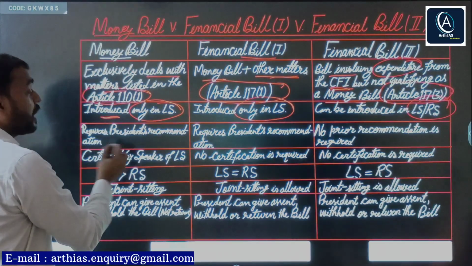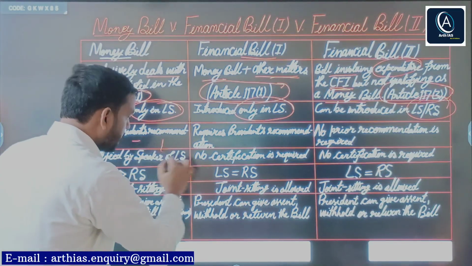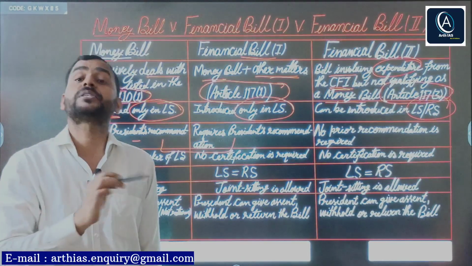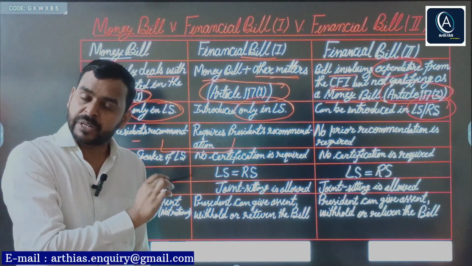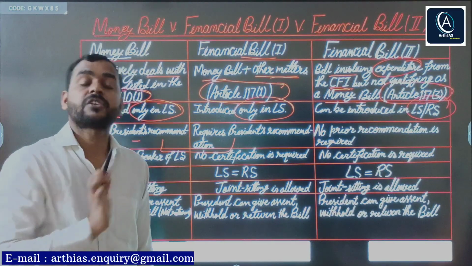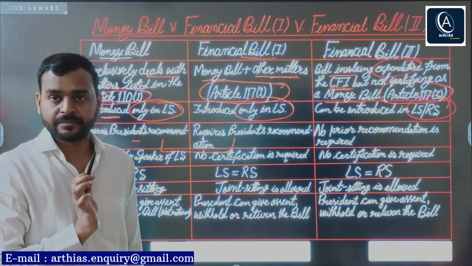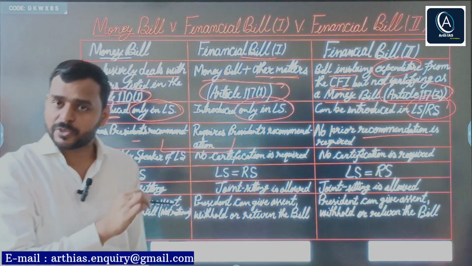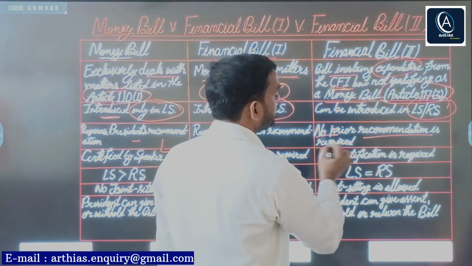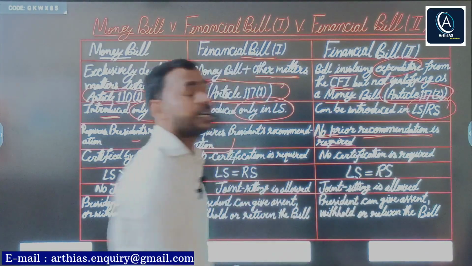Simple. Next, they also have similarity regarding President's recommendation. Means money bill and financial bill category 1 require prior recommendation of the President before introduction. But as financial bill category 2 is treated as ordinary bill, no prior recommendation of the President is required.